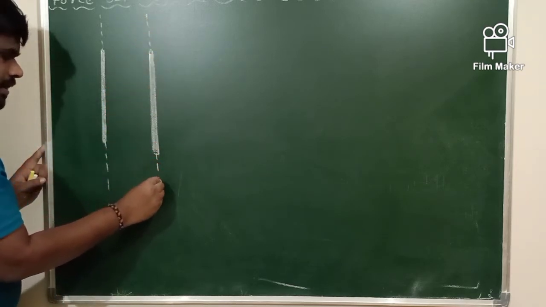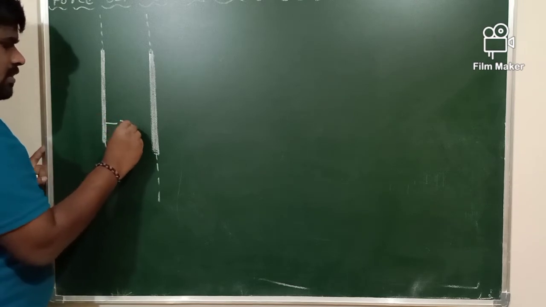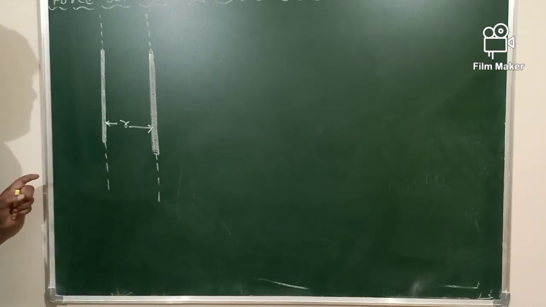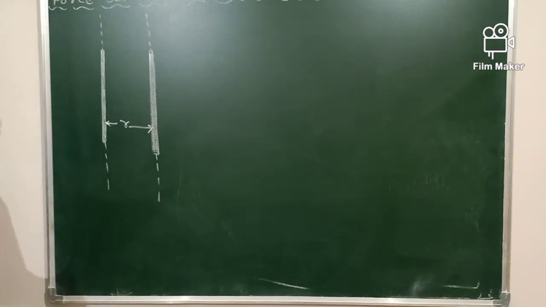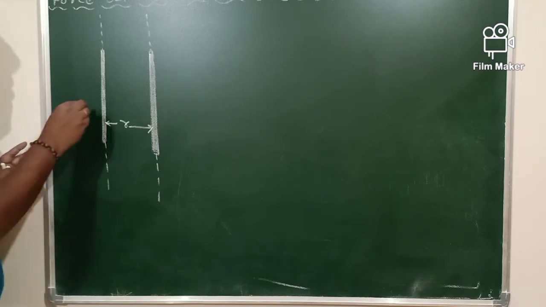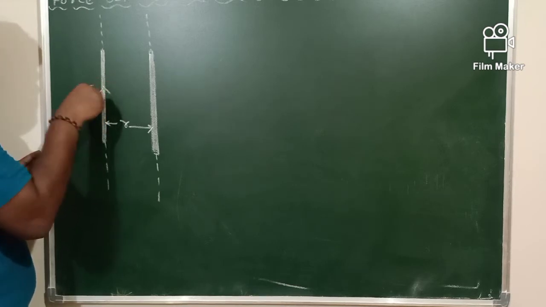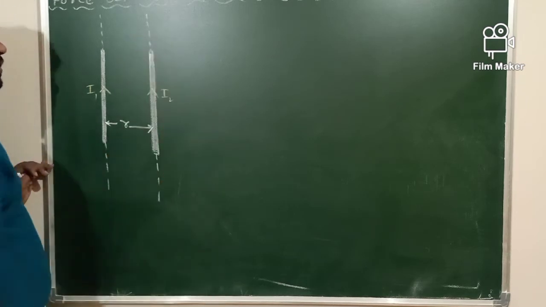It is also infinitely long, and these two conductors are separated by a distance of R. R is the perpendicular distance between the first conductor and the second conductor.